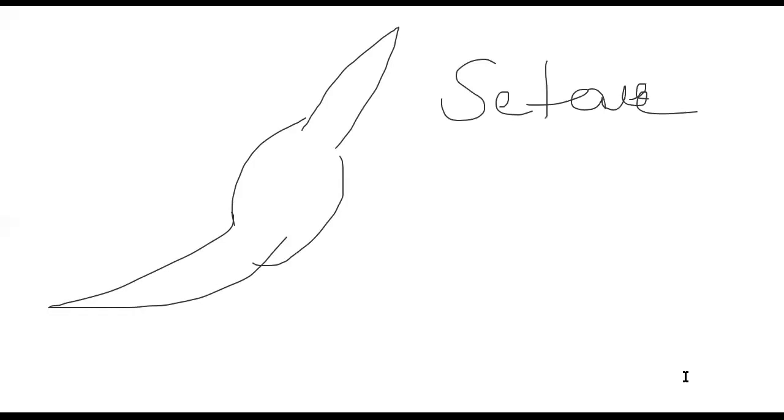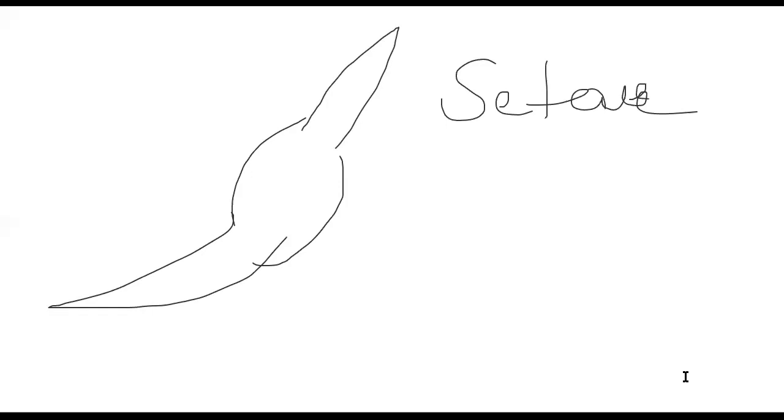So here I can show the setae, or chaetae, as we used to say. Why are these called chaetae? They are made up of chitin, that's why they are also called chaetae. A chitinous substance is what they are made up of.